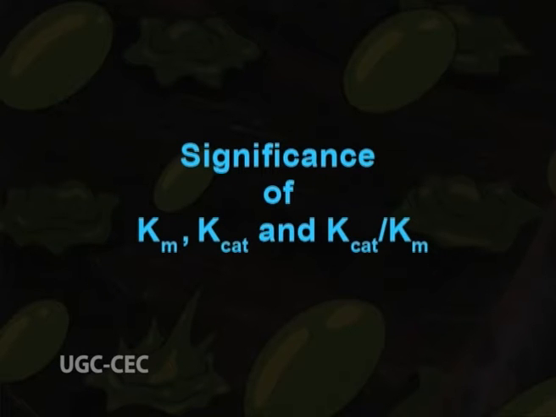Now, let us talk about the significance of Km, Kcat and Kcat upon Km. The two quantities that characterize an enzyme obeying the Michaelis-Menten kinetics are Km and Kcat.